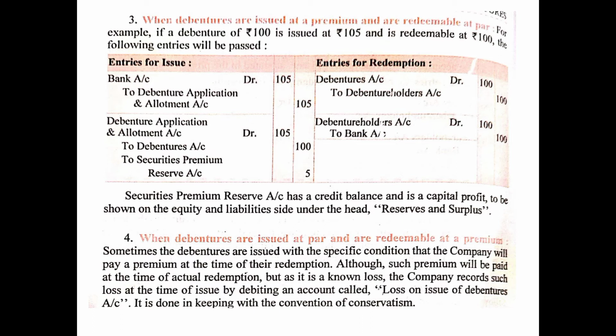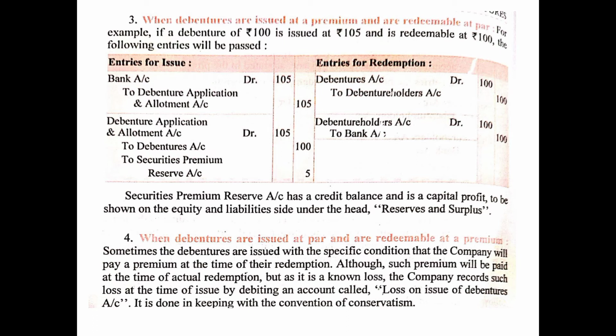Then case number 4, when the debentures are issued at par and are redeemable at premium. That means in this case the company will have a loss, because it is issuing the debentures at par, but it has to repay or redeem the debentures at a premium, that means at a higher price. Sometimes the debentures are issued with the specific condition that the company will pay a premium at the time of their redemption. Although such premium will be paid at the time of actual redemption, as it is a known loss, the company records such loss at the time of issue by debiting an account called loss on issue of debentures account. It is done in keeping with the convention of conservatism.